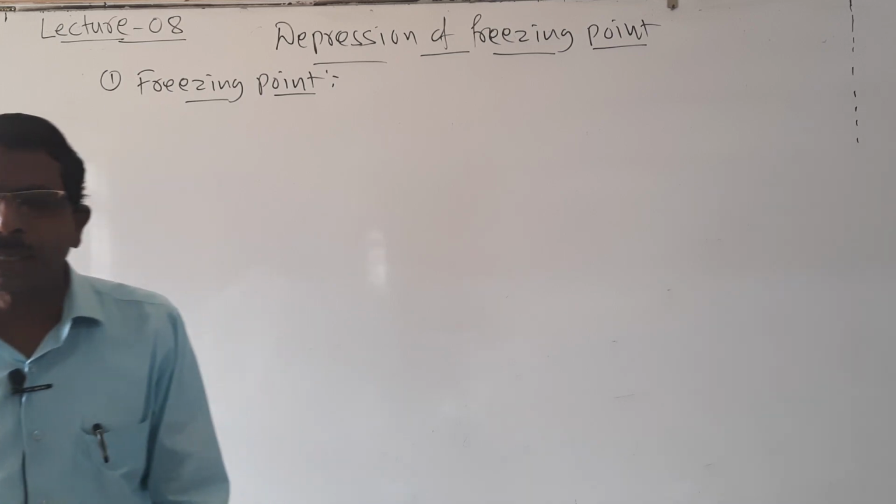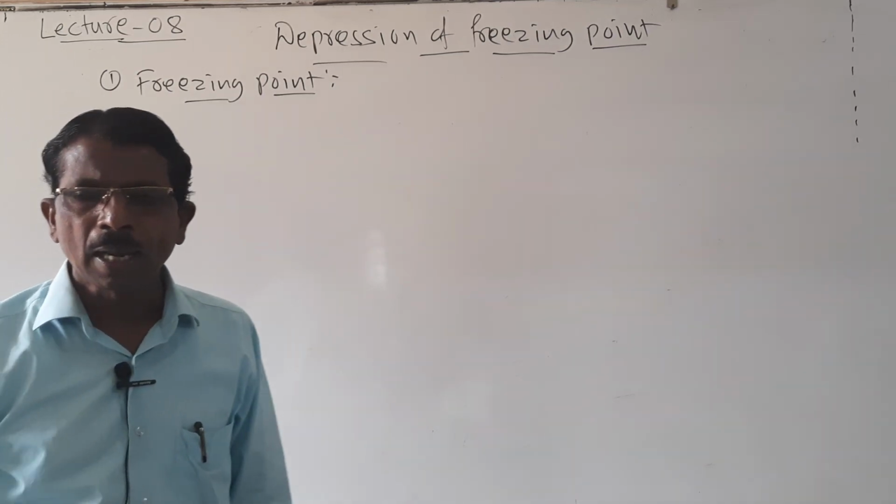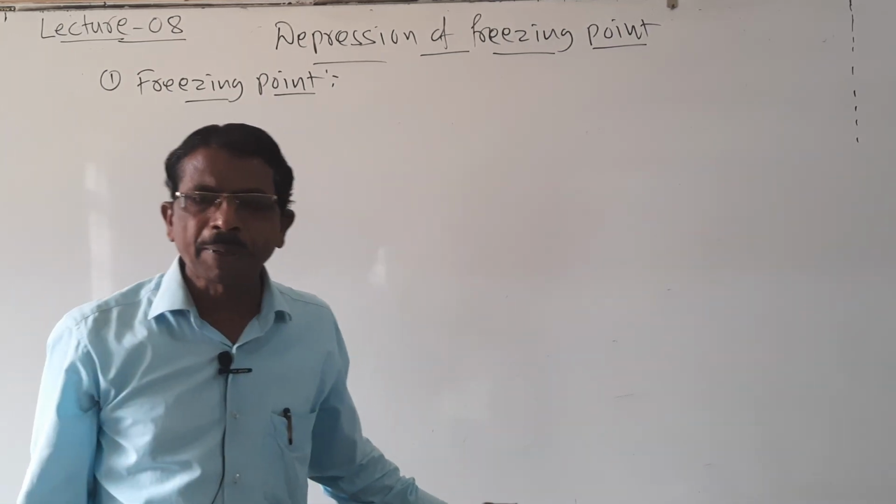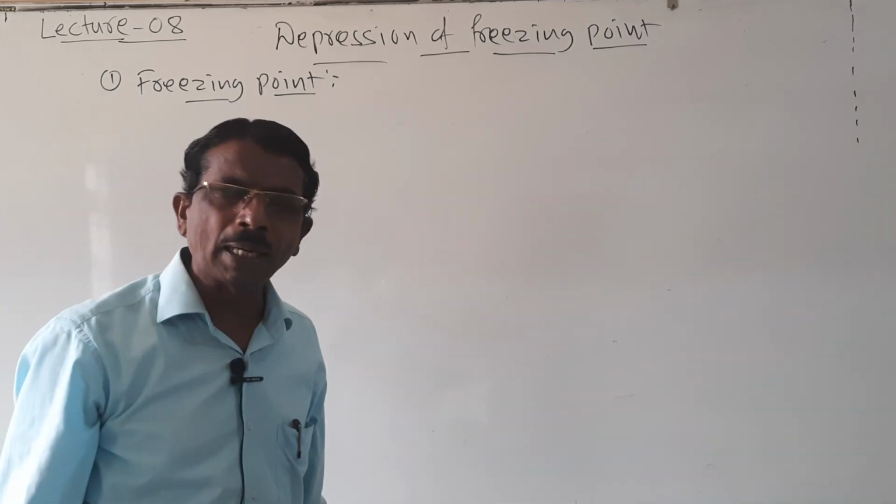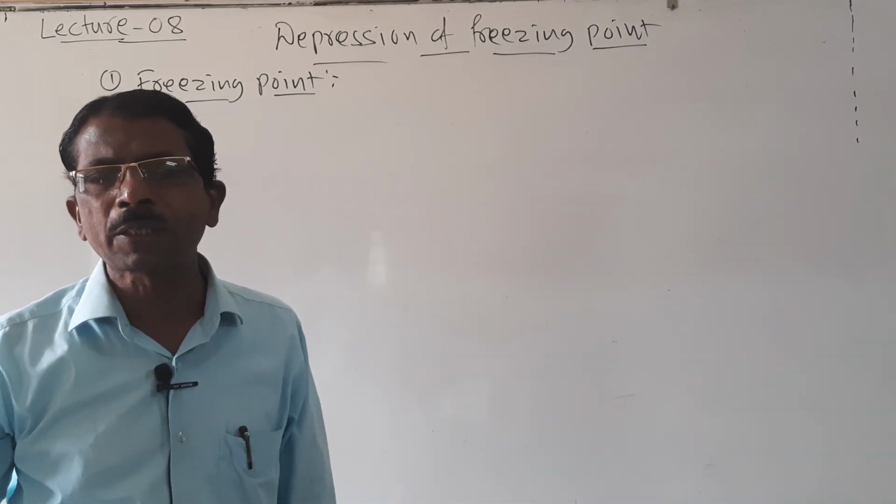The freezing point is the temperature at which the vapor pressure of the liquid becomes equal to that of its solid.